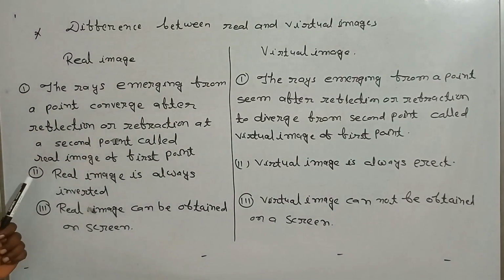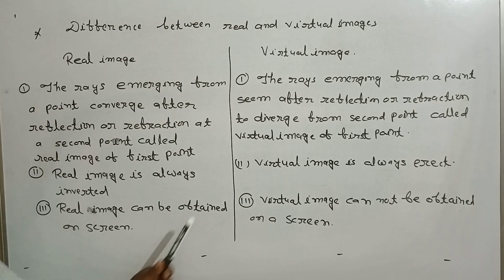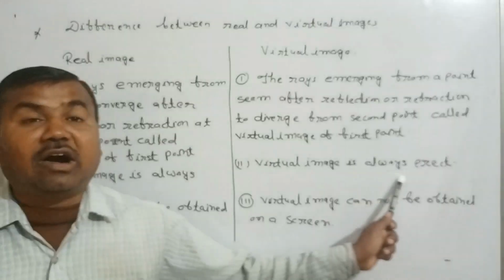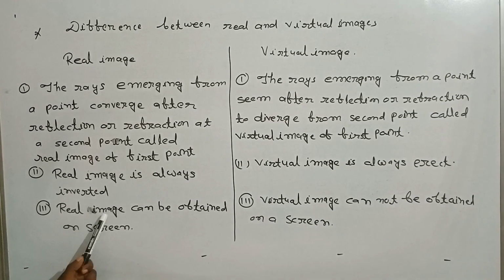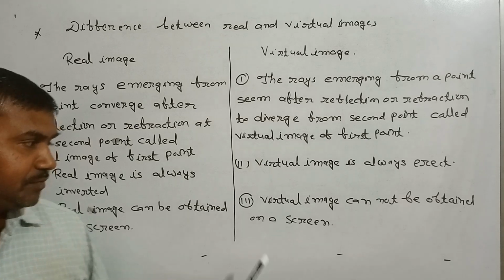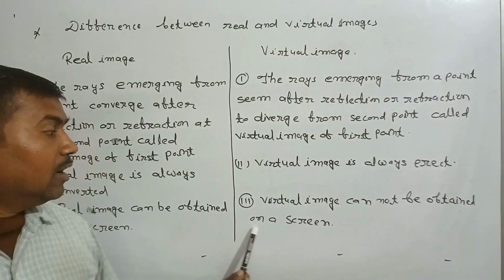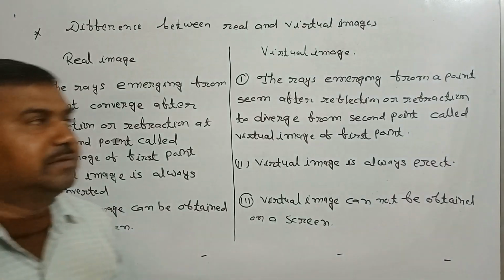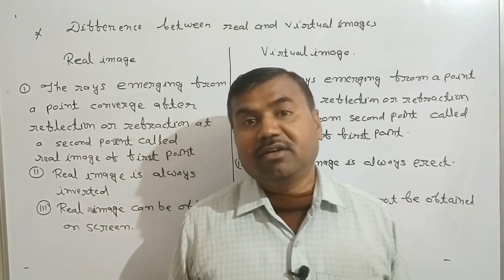The second difference is real image is always inverted and virtual image is always erect. The third difference is real image can be obtained on a screen. Virtual image cannot be obtained on a screen. This is the difference of real image and virtual image.